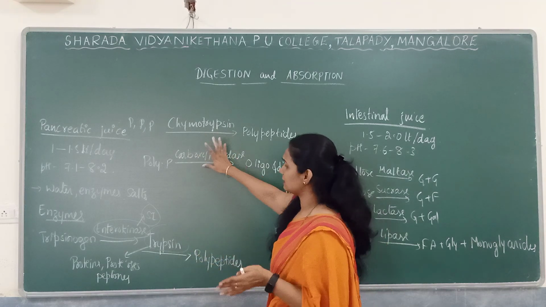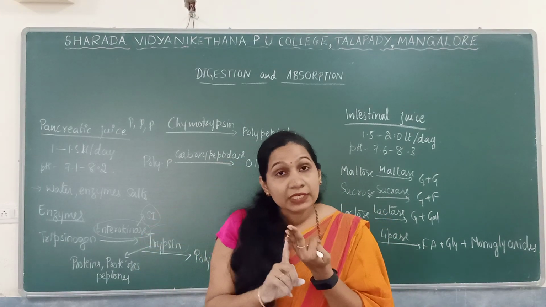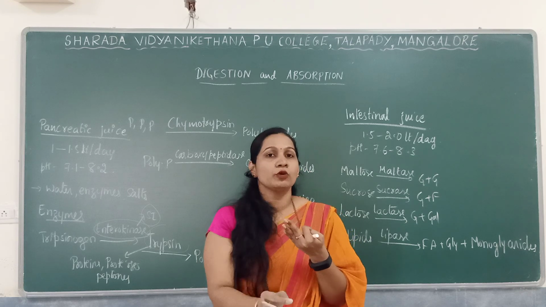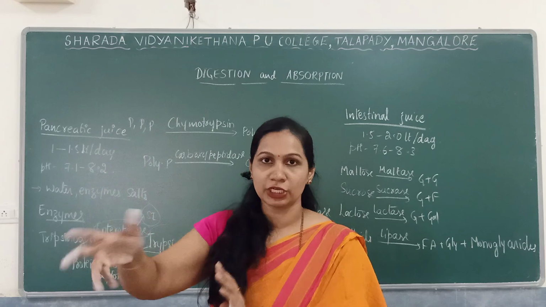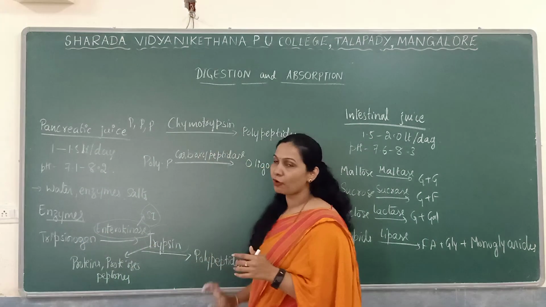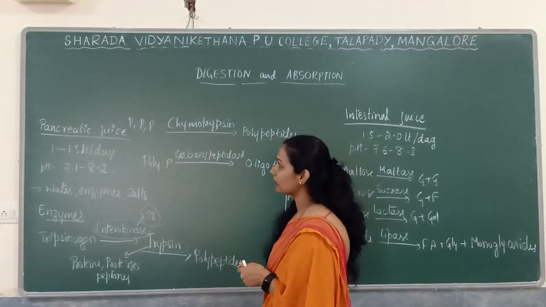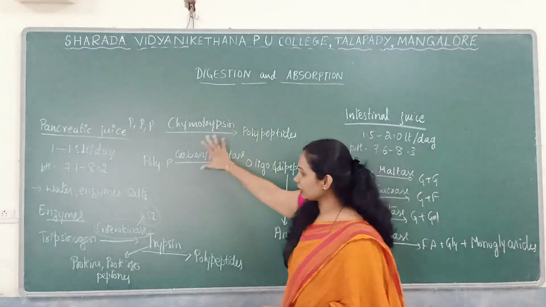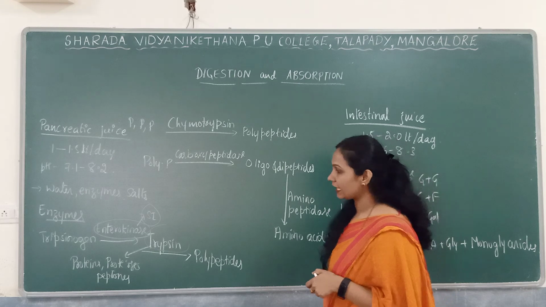All three enzymes, trypsin, chymotrypsin and carboxypeptidase, will act on proteoses, peptones as well as proteins, and they will be converted into polypeptides. So these three are the important protein digesting enzymes found in the pancreatic juice.